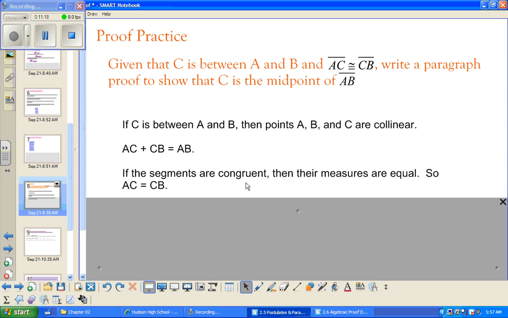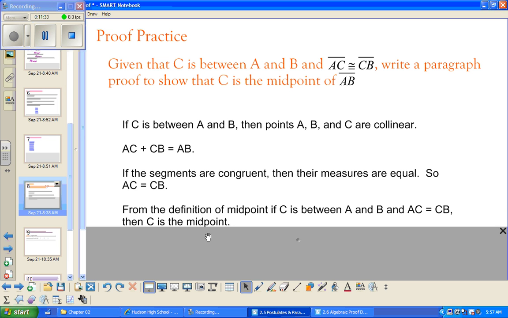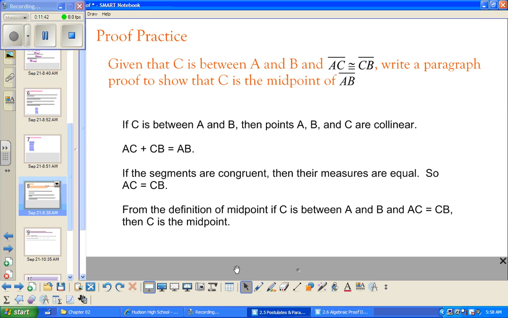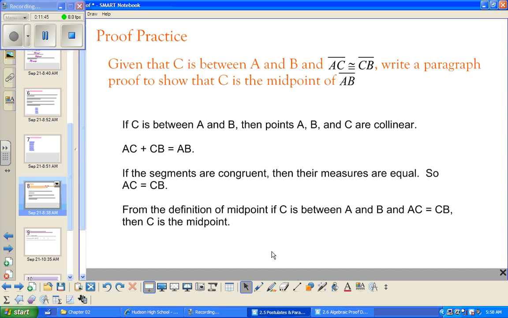And then if the segments are congruent, as it says right here, then their measures are equal. So the length of AC must equal the length of CB. From the definition of midpoint, if C is between A and B and AC equals CB, then C is the midpoint. That's a logical proof going through. Might need to pause and relook at that or watch the video again later.